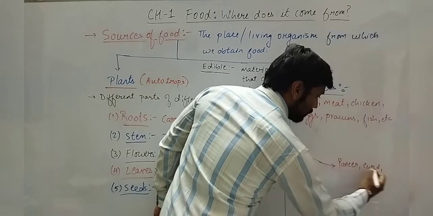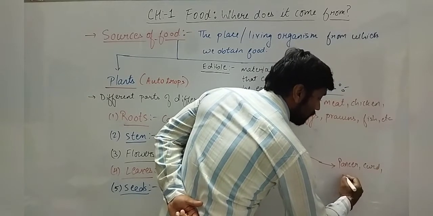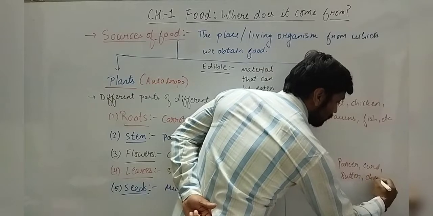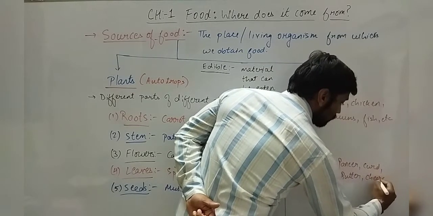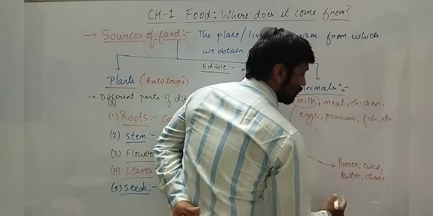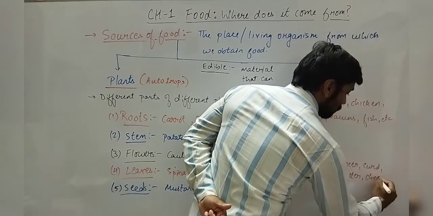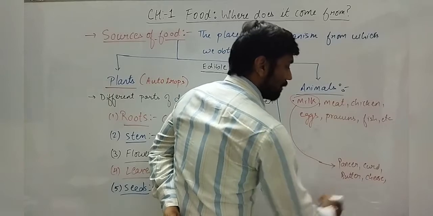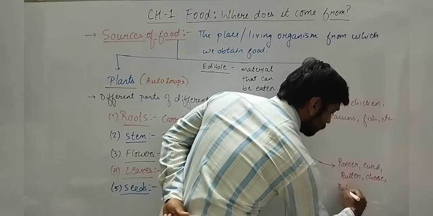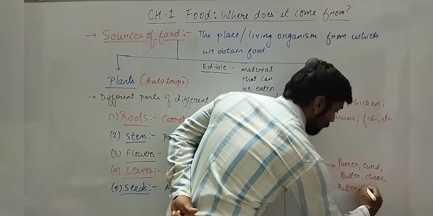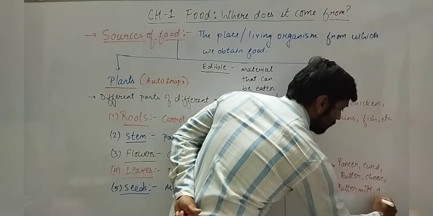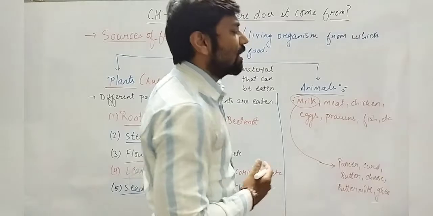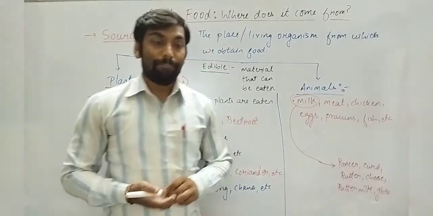Then what else can I prepare? I can prepare butter. I can prepare cheese. What else can I prepare? I can prepare buttermilk. I can prepare ghee, right? So many things I can prepare from milk.